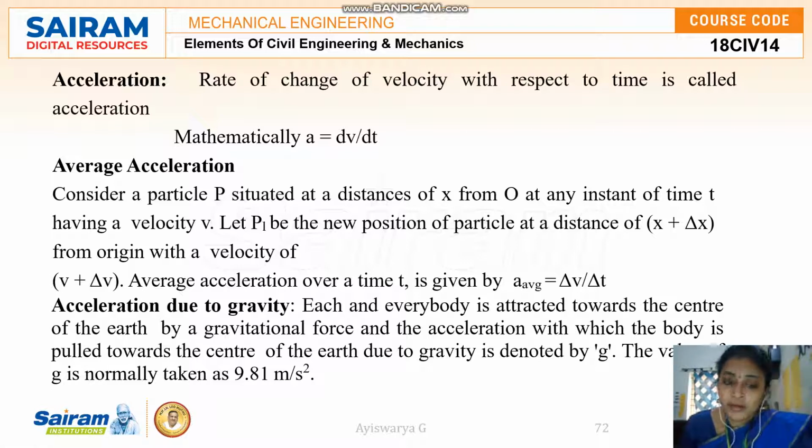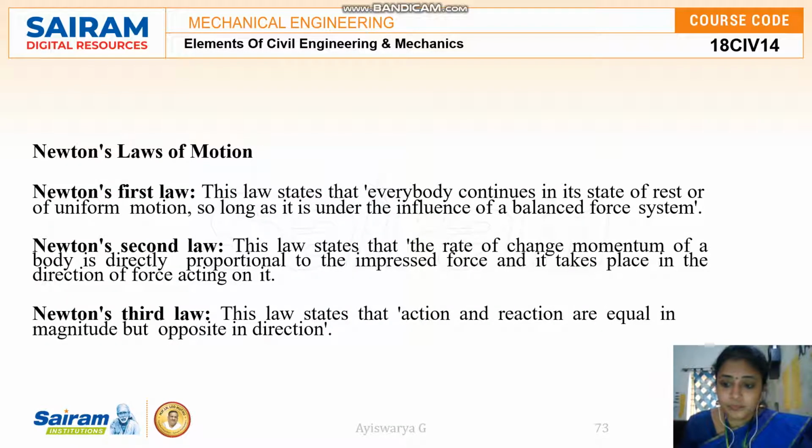And the last one is acceleration due to gravity. We know that each and every body is attracted towards the center of the earth by a gravitational force, and the acceleration with which the body is pulled towards the center of the earth due to gravity is said as acceleration due to gravity, and it is denoted by the letter g. Its value is 9.81 meter per second square. Now I'm going to explain about Newton's laws of motion.